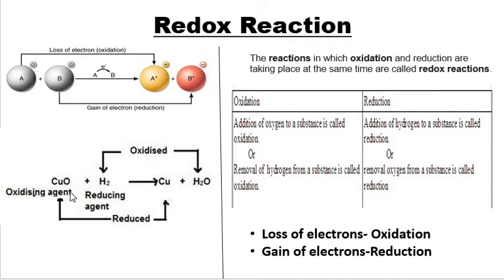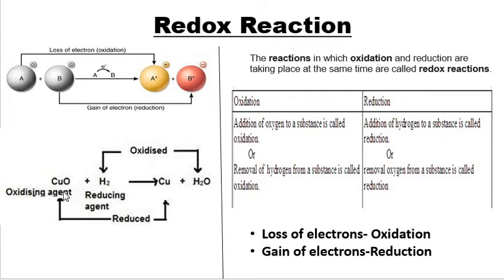For example, copper oxide is treated with hydrogen to give you copper and water. Copper oxide is turning into copper here. So what is happening to copper oxide? Oxygen is being removed from copper oxide to turn into copper, whereas hydrogen is turning into water. And in hydrogen, one oxygen atom is added to get it converted into water.